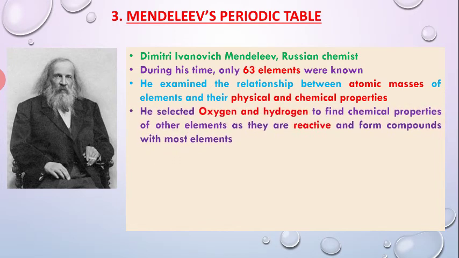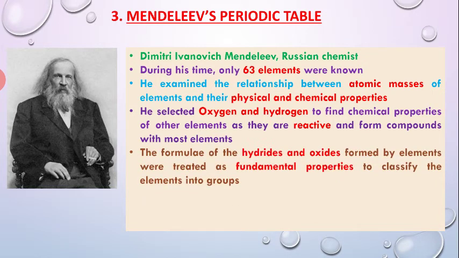He selected oxygen and hydrogen as very important, and used them to identify the chemical properties of other elements, as oxygen and hydrogen are very active and form compounds with most elements. So he used the compounds formed with oxygen and hydrogen to find the relationship between atomic mass and their properties.